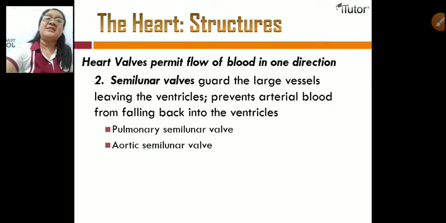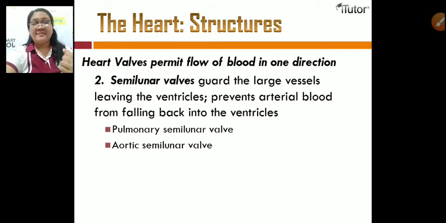Okay, so we have here, let's talk about pulmonary semilunar valves, or in short, it is also called a pulmonary valve. So this valve that lies between the lower right heart chambers, or what we call the right ventricle, and the pulmonary artery. And it is located between the left atrium and the left ventricle.